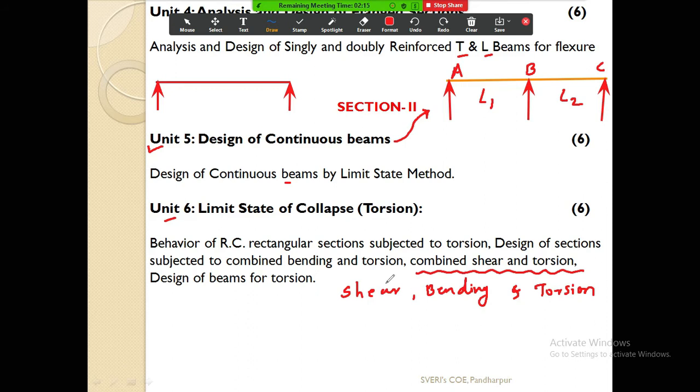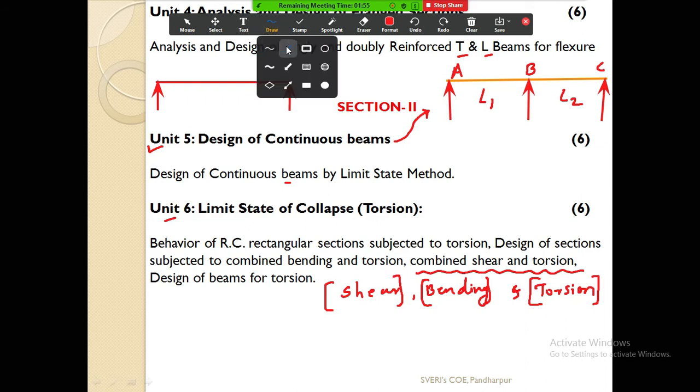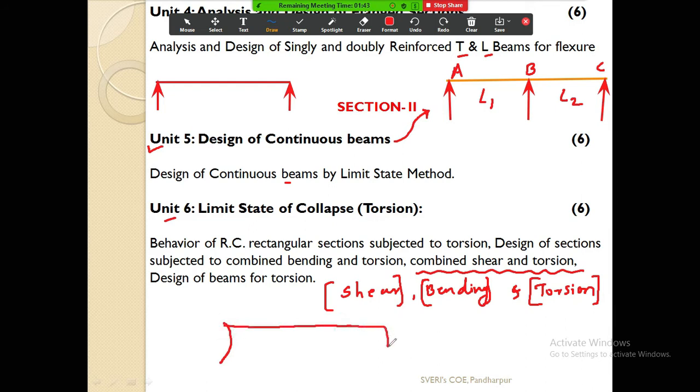Okay, so this is unit number 6, shear, bending and torsion. Now you know what is the shear force, you know what is the bending moment, and you also know what is the torsion. Torsion means twisting moment. Most of you may know the twisting moment. Still, I will tell you what is the twisting moment. Suppose this type of circular bar is there. Already you have studied the torsion equation.